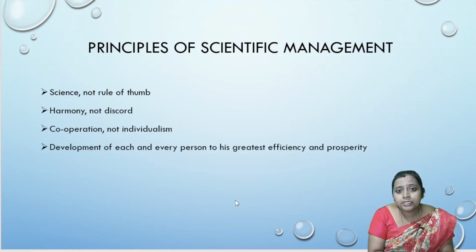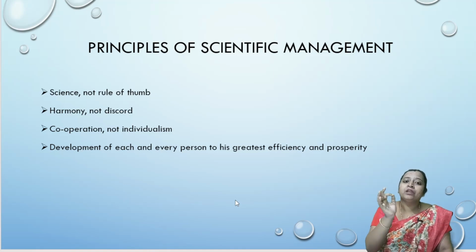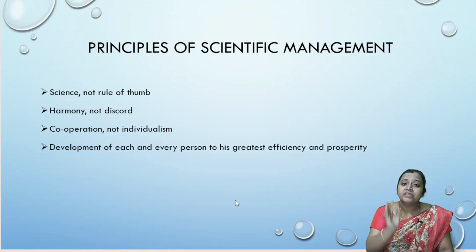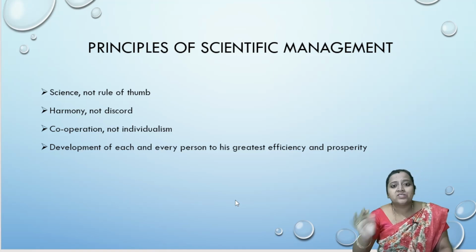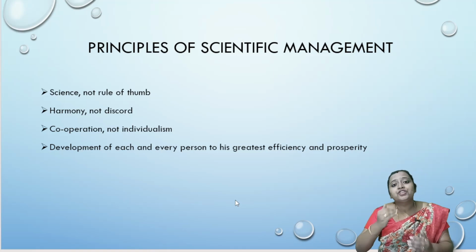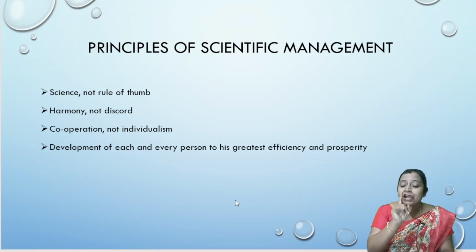How can you increase the efficiency? See, to do any work, there will be one best way. First, you should identify that best way. What is the best way of performing any work? If you identify the best way, what will happen? Automatically, the wastages will decrease. If wastages decrease, the efficiency is going to increase and the cost will reduce. That is exactly what Taylor has told.